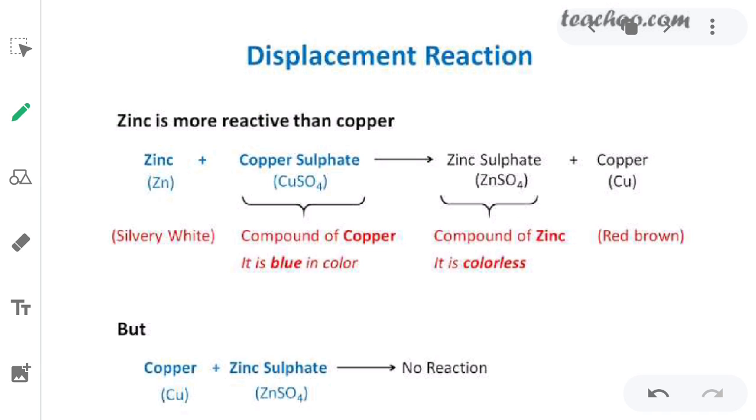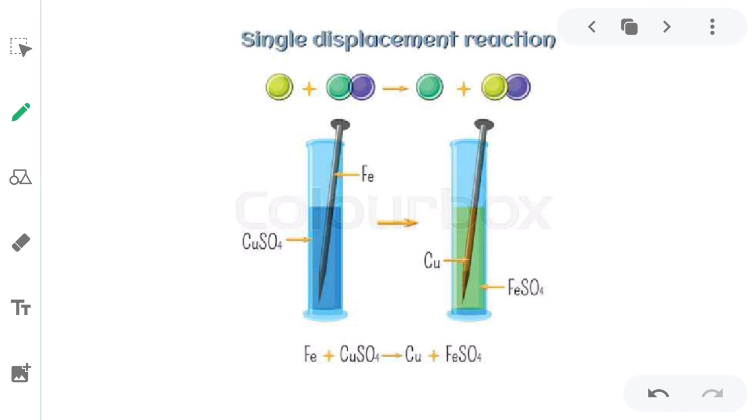Okay. The same way, when iron reacts with copper sulfate, iron sulfate is formed and copper will be released. Here you can see in this picture, copper sulfate solution is given.